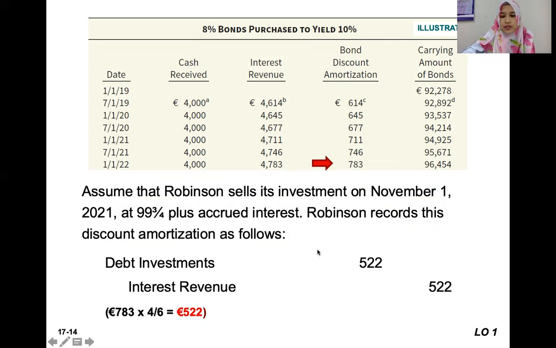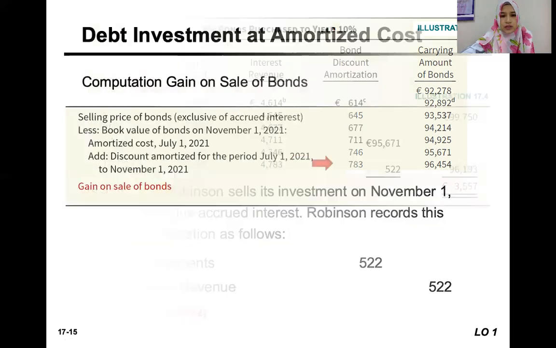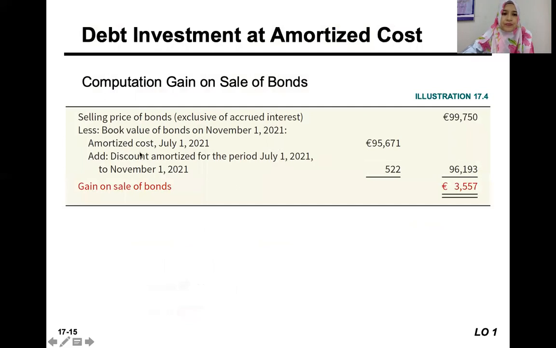So it gives us 522. So now we compare the selling price of the bond to the amortized cost of the bond. So the selling price is 99, blah, blah, blah. And then we identify the amortized cost based on the amortization table schedule on July 1st, 2021.